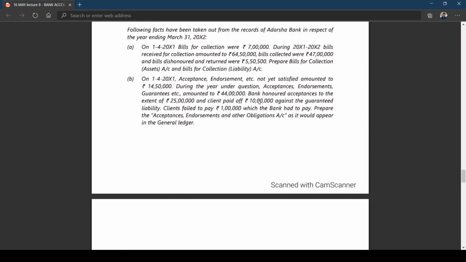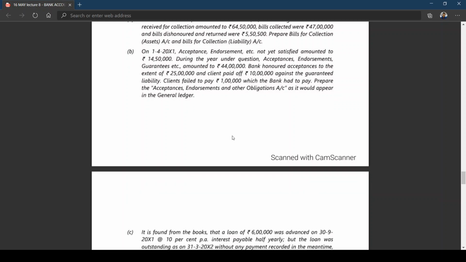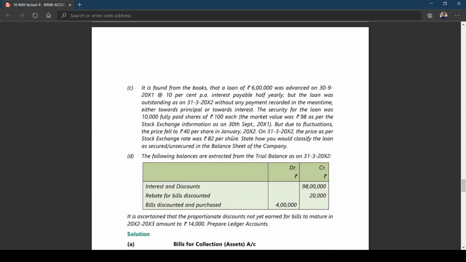Paid by the clients, paid by the bank. When clients fail to pay, who is going to pay? The bank is going to pay. In this case, the bank has made a payment of 25 lakhs plus 1 lakh, whereas the client has paid 10 lakhs. Prepare the acceptance, endorsement and other obligation account as it would appear in the general ledger.